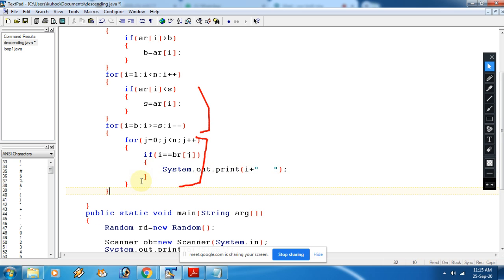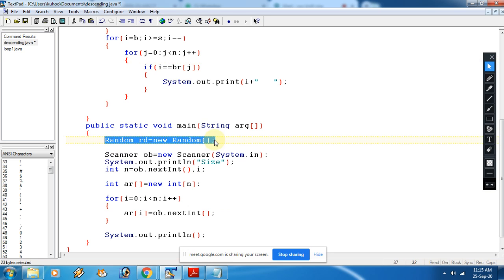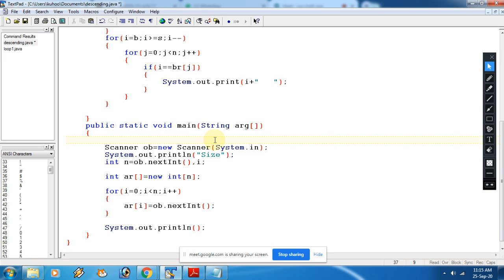So this is the simple solution. Now we are going to call a method because we have not called it in the main part. So now the class name is Descending.